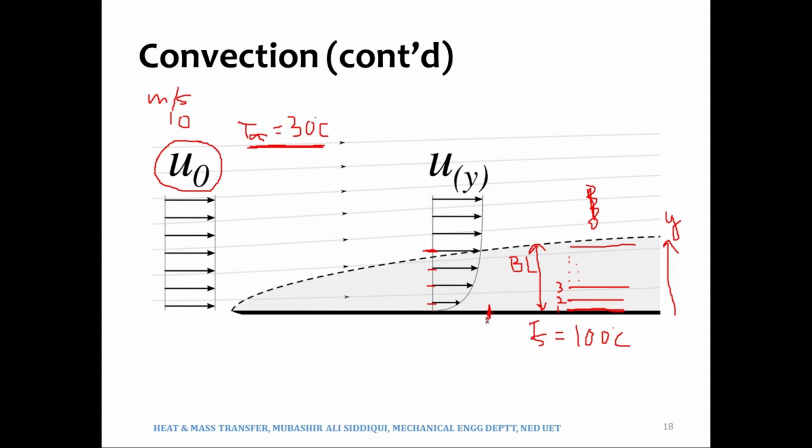It means that if we consider this position x1, the velocity boundary layer has this much thickness, so the thermal boundary layer would be less than that. The thermal boundary layer would end somewhere over here at this x, and it may be the other way around. At any particular x, the thermal boundary layer may have more thickness than the velocity boundary layer. In fact, that depends upon the fluid.